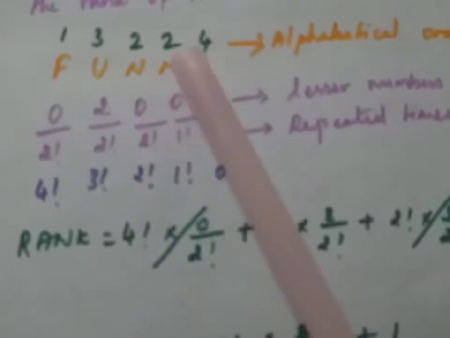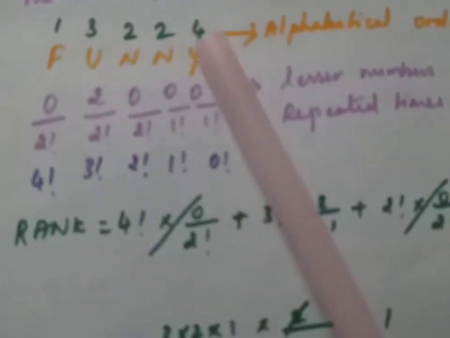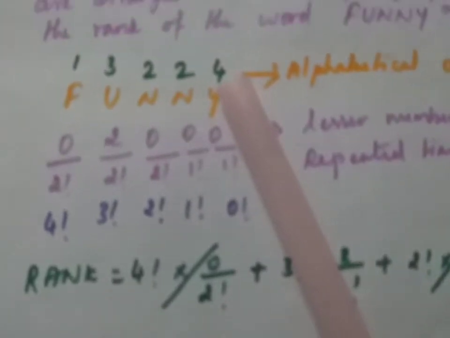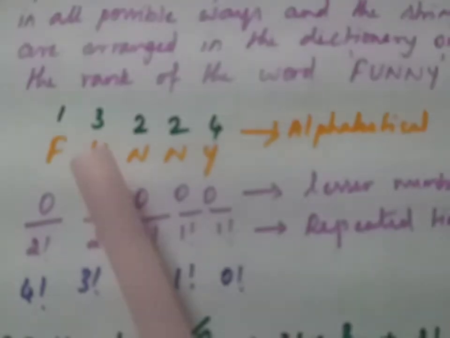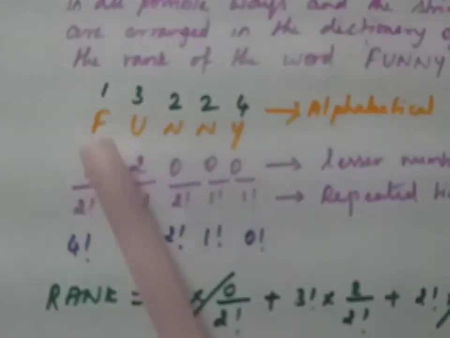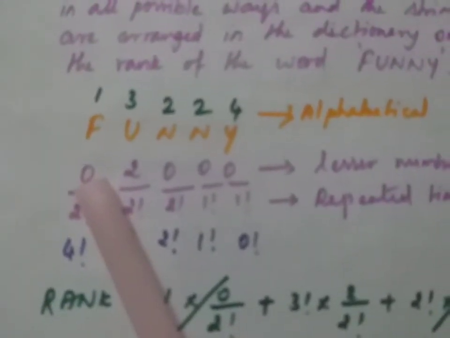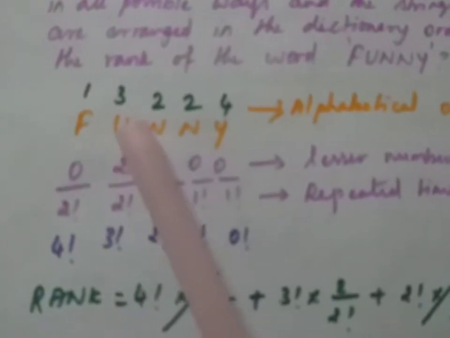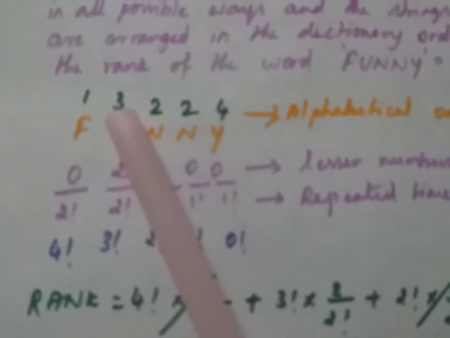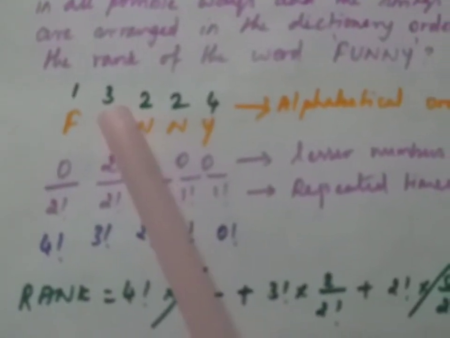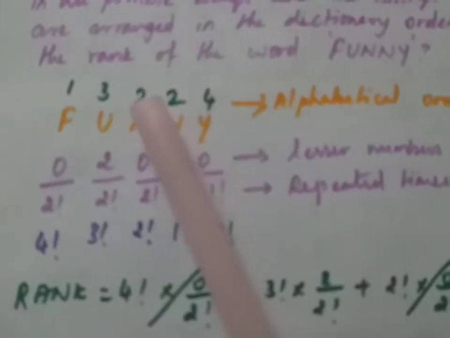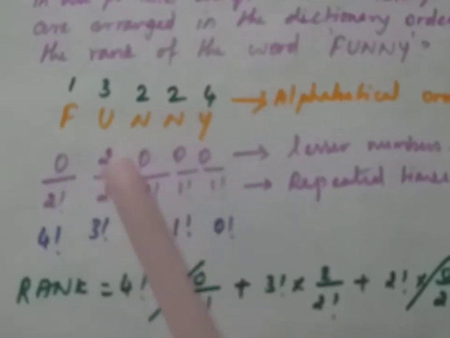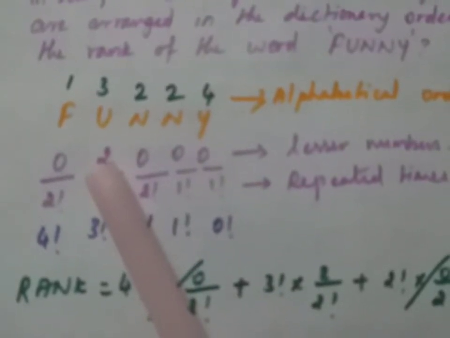There is no lesser number here, so put 0. Then here 3. By comparing this 3, how many lesser numbers are here? I have 1, 2 numbers, so put number 2 here.